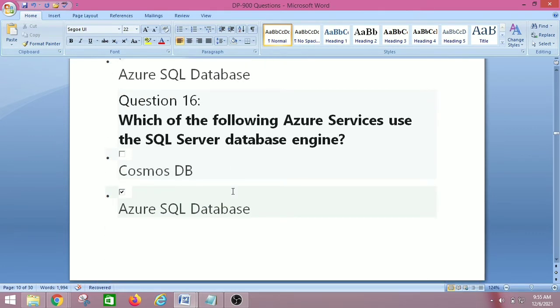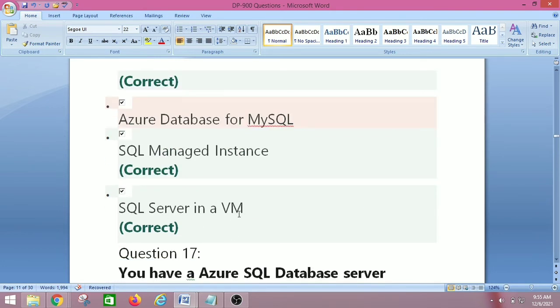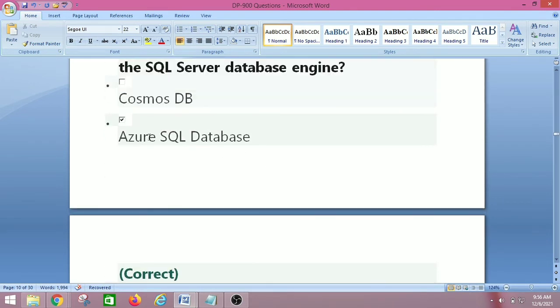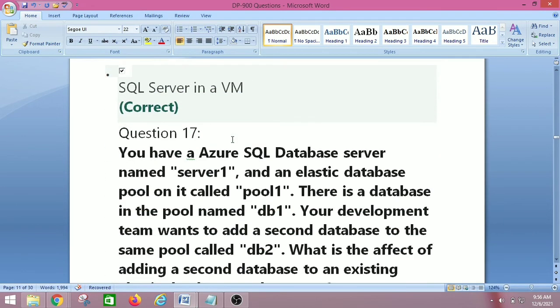Which of the following Azure services use the SQL Server Database Engine? Cosmos DB, Azure SQL Database, Azure Database for MySQL, SQL Managed Instance, SQL Server in a VM. So the right answer is SQL Server in a VM, SQL Managed Instance and Azure SQL Database. So let's move on to the next question, that is question number 17.